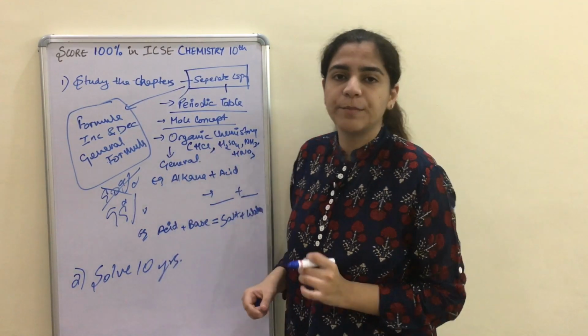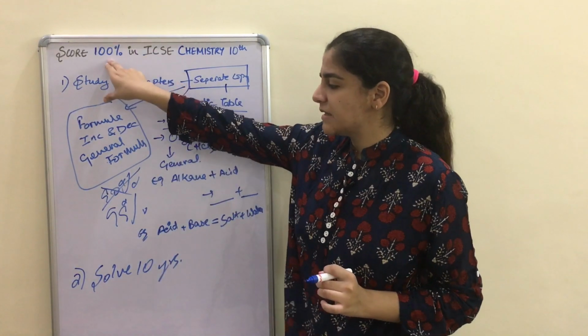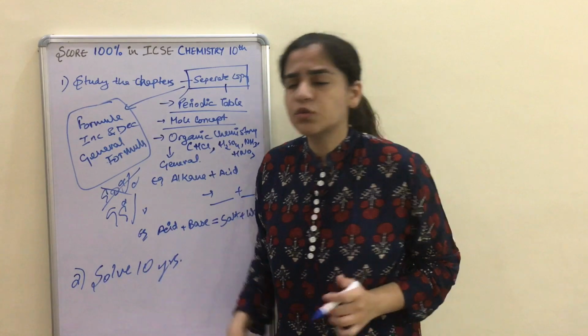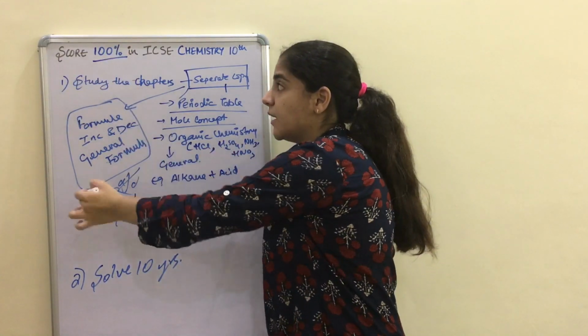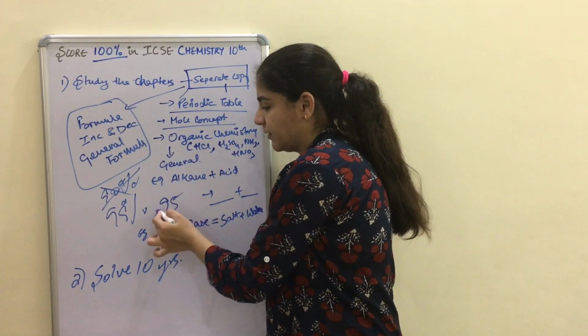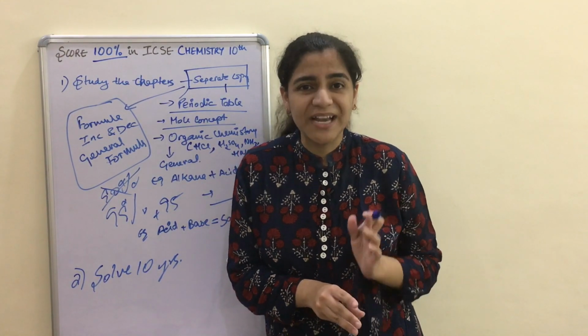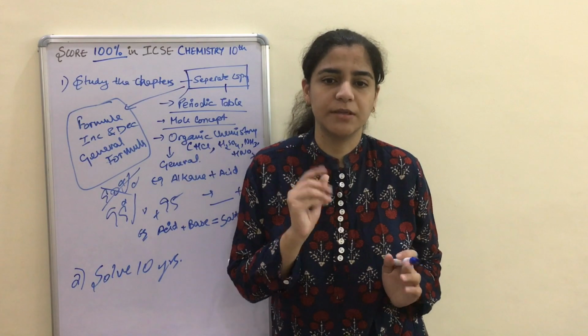You have to look, because if you want to score 100%, then your preparation has to be 99%. Then only you will be able to score. If you are aiming for 100%, then only you will be able to score 95 plus. Let me make this very clear. If you are looking for 90%, you won't be able to score 90%. You will be able to score 80%.